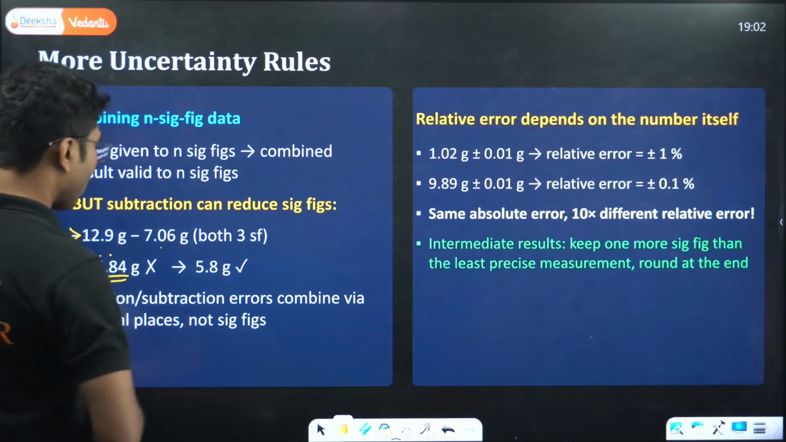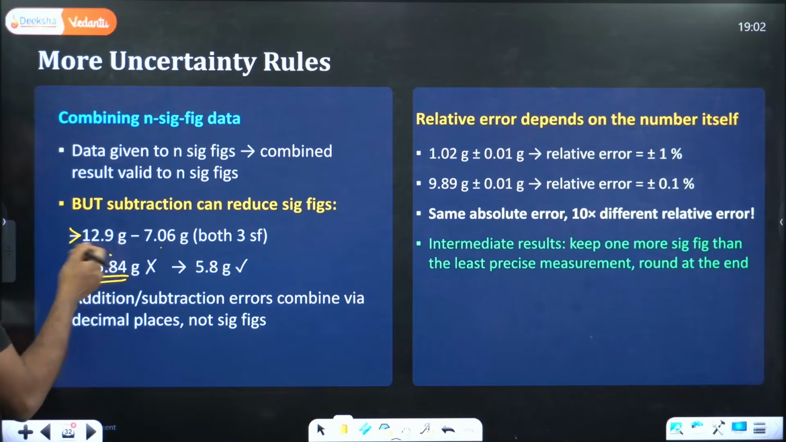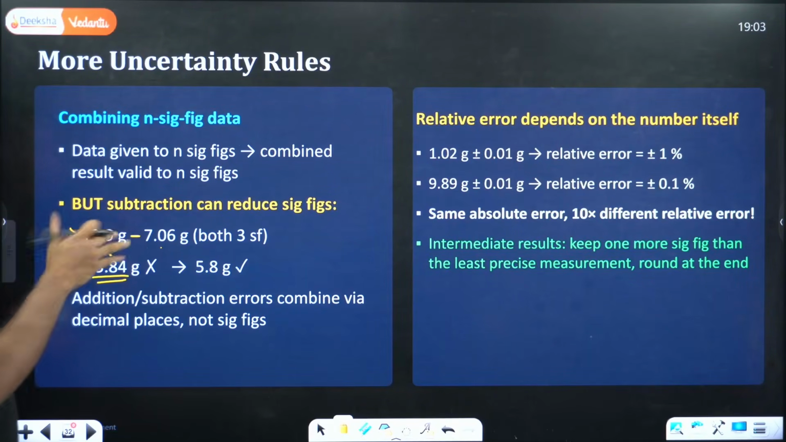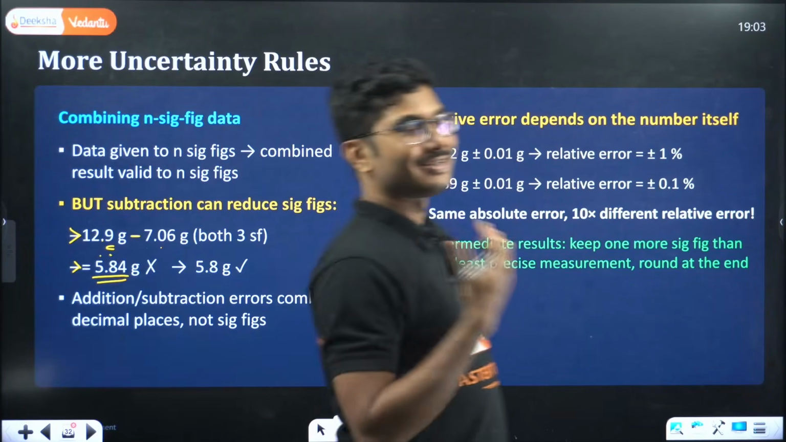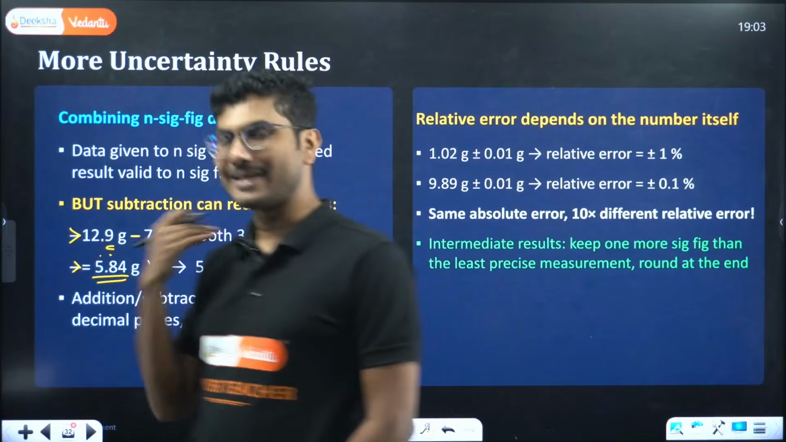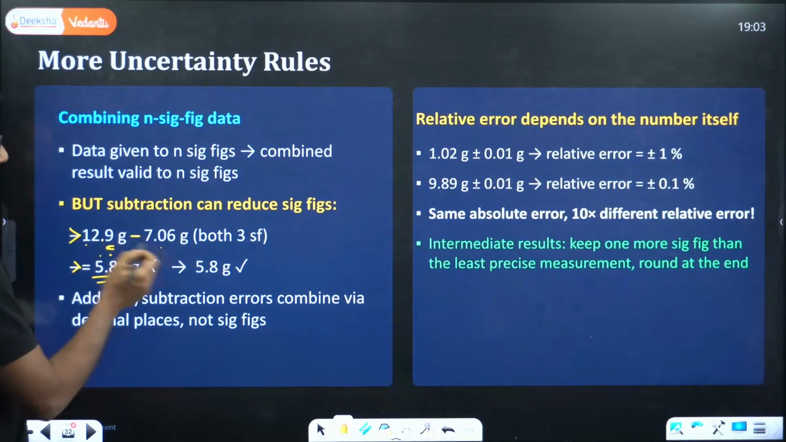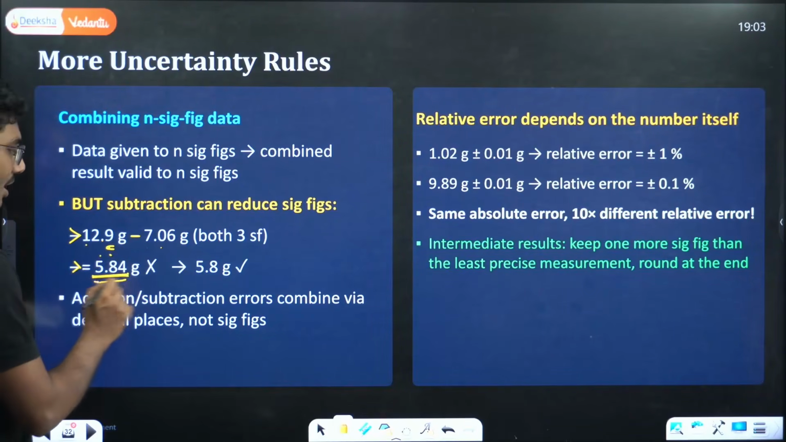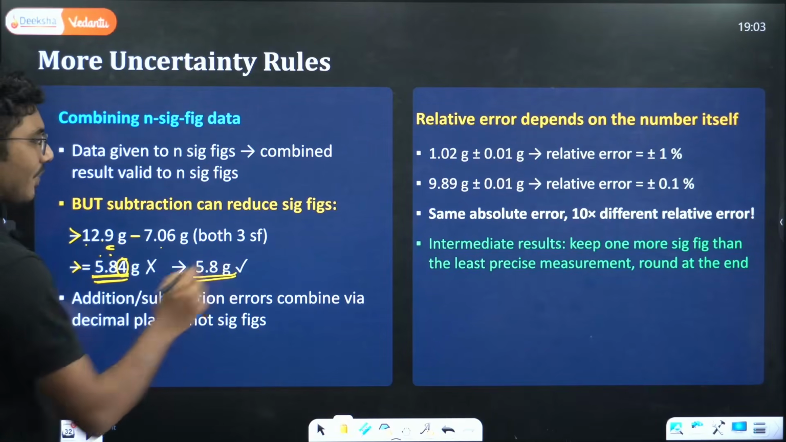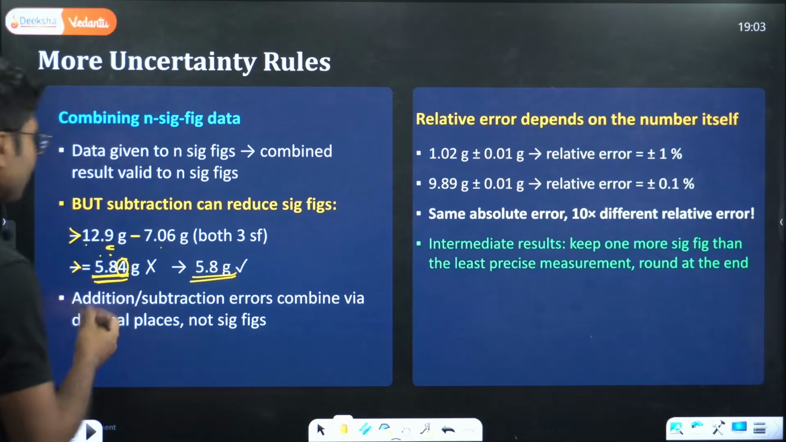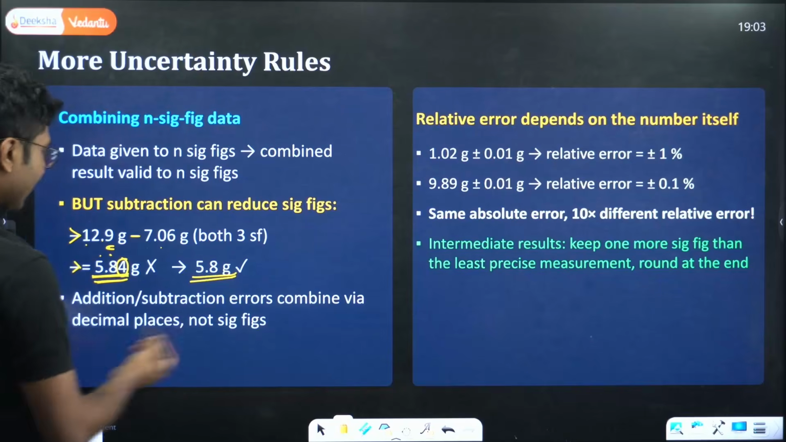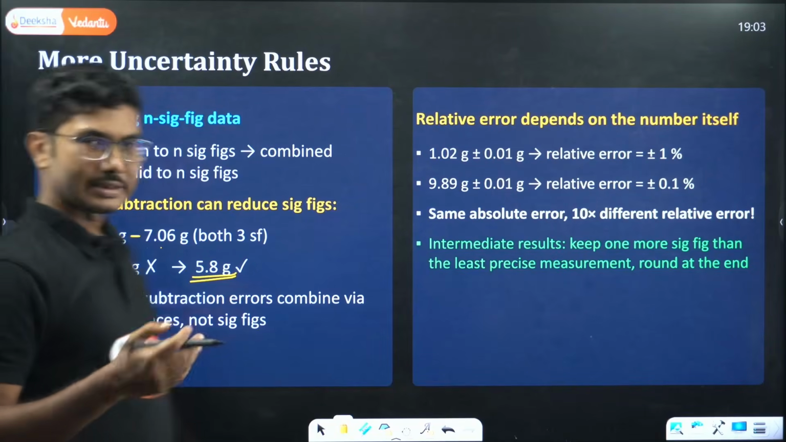Okay, no, wrong. If you see here, you are doing the subtraction. How many decimal points are there? This has only 1 decimal point. That is why I am saying multiplication, division and addition, subtraction are all different rules, and it can cause confusion if you are not sure. So when you do 12.9 minus 7.06, you get 5.84, but you need to drop this 4, so your answer will be 5.8 grams only. So addition and subtraction errors combine via decimal places, not via significant figures.